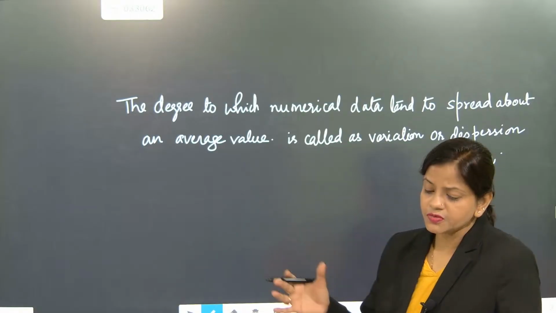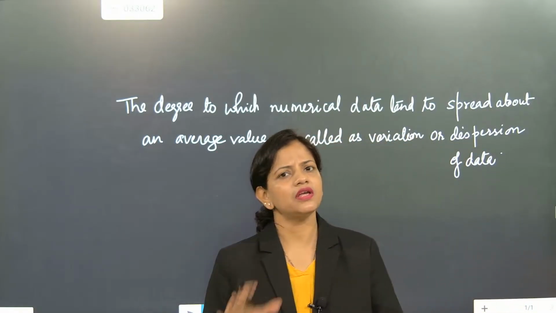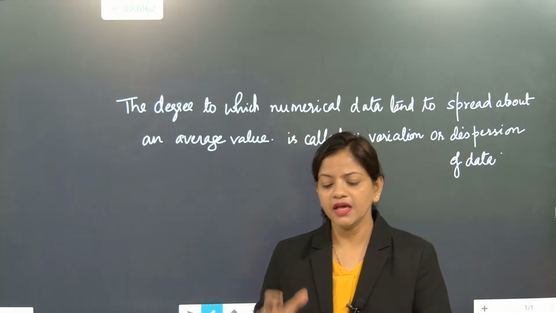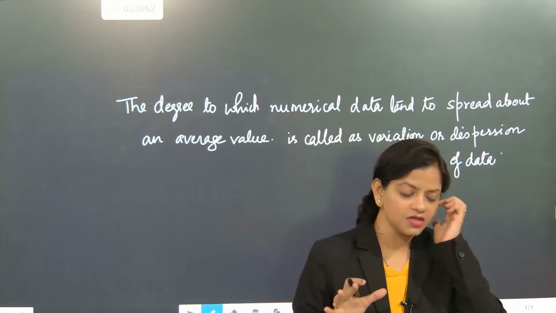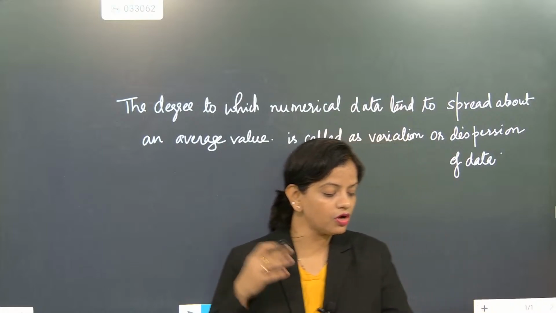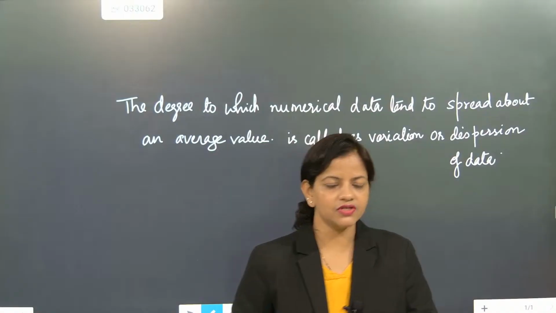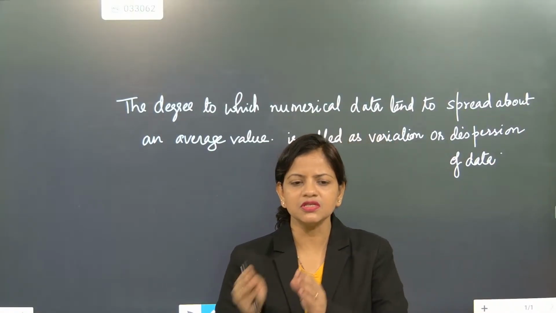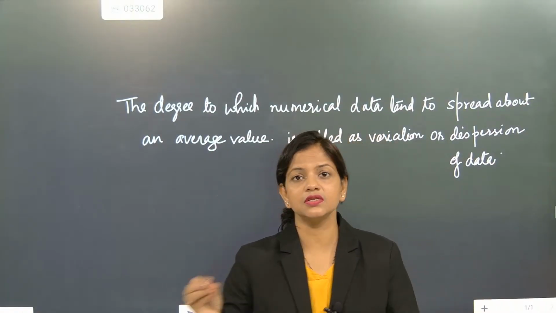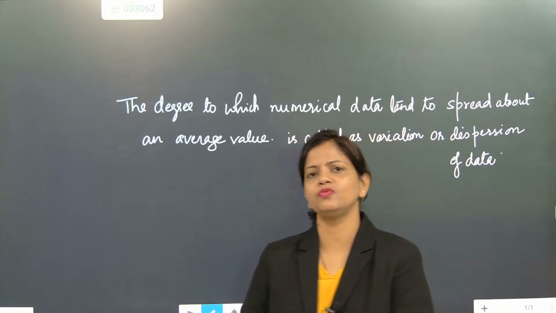So measure of dispersion is divided into many parts. We are not going to waste our time on that. Just understand how we are going to talk about this. We are going to talk about this by finding the range. We are going to talk about it by finding the mean deviation, standard deviation, like that. Deviation means every time how much deviation is coming, the deviation has to be overcome. That deviation part has to be measured.